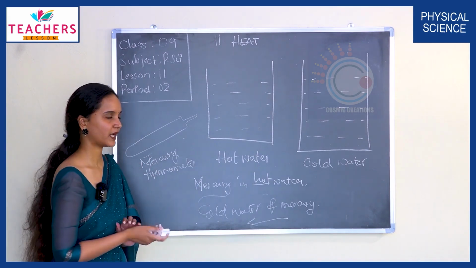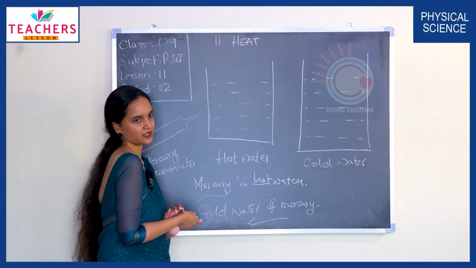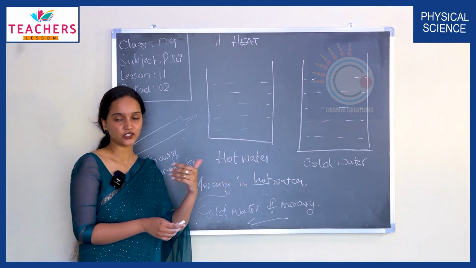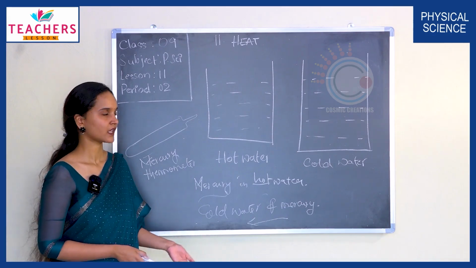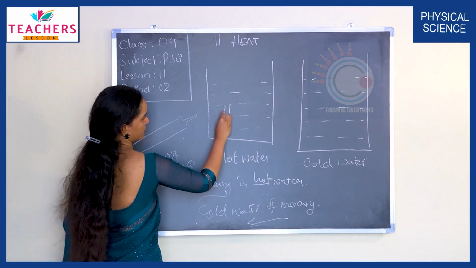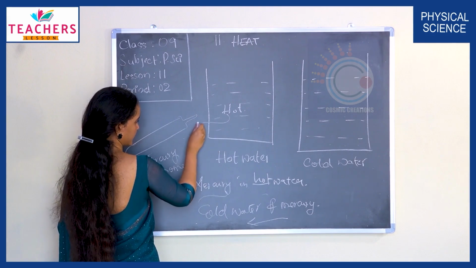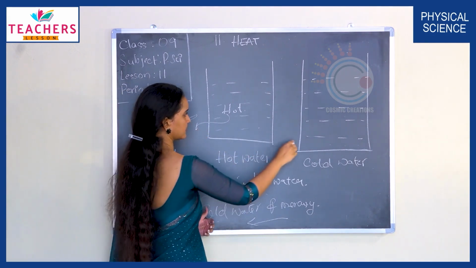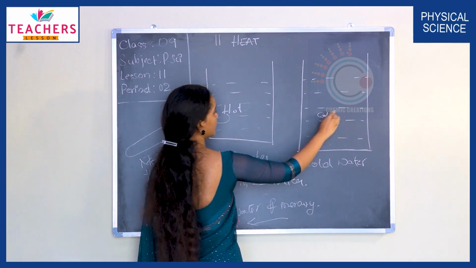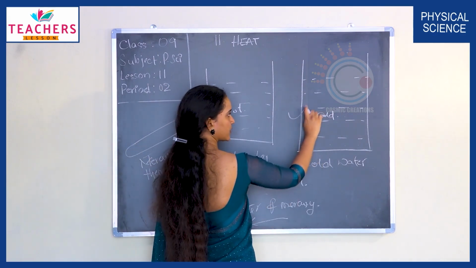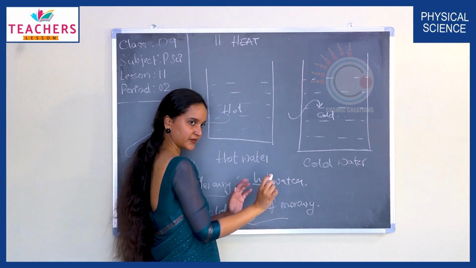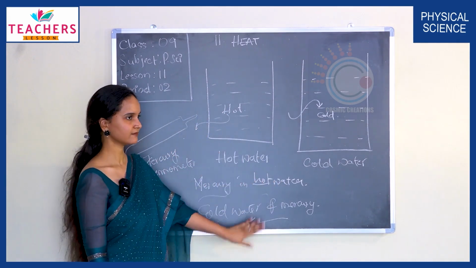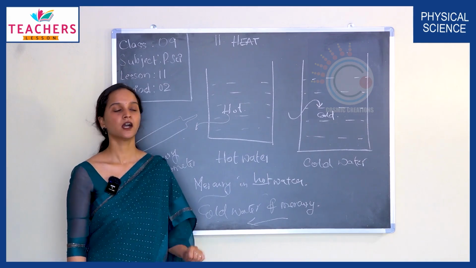Correct? So with the help of this experiment, we can visualize clearly the flow of heat energy: how the heat energy flows from the hot water into the mercury and the reading goes up, and after that, when we insert it in the cold water, how the heat energy flows from the mercury thermometer to the cold water until they attain thermal equilibrium. Get it? All right.